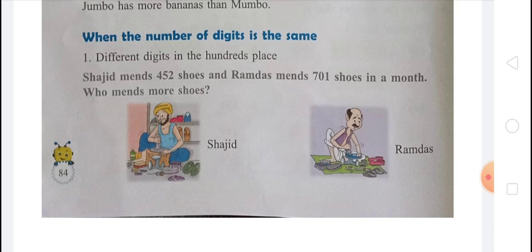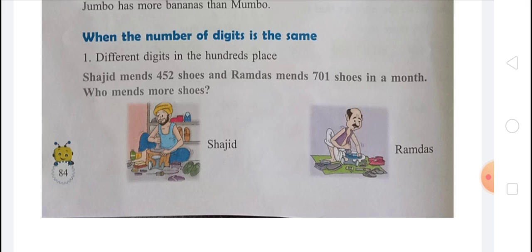Sajid makes 452 shoes, and Ramdas makes 701 shoes in a month. Sajid and Ramdas are cobblers. Sajid makes 452 shoes in 1 month, and Ramdas makes 701 shoes in a month. Who makes more shoes?